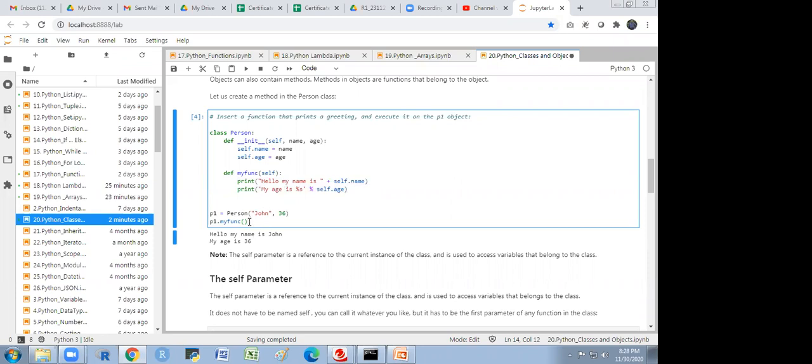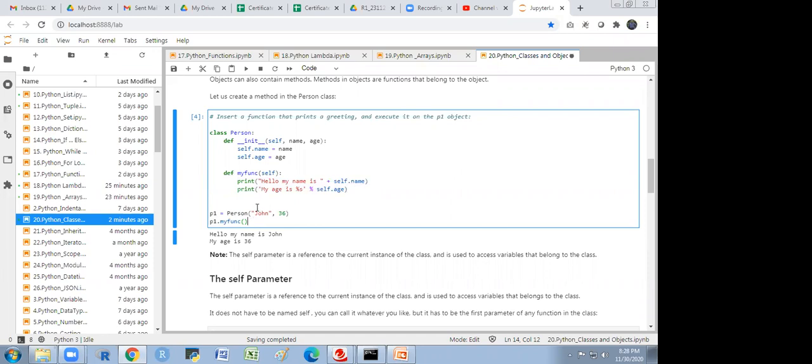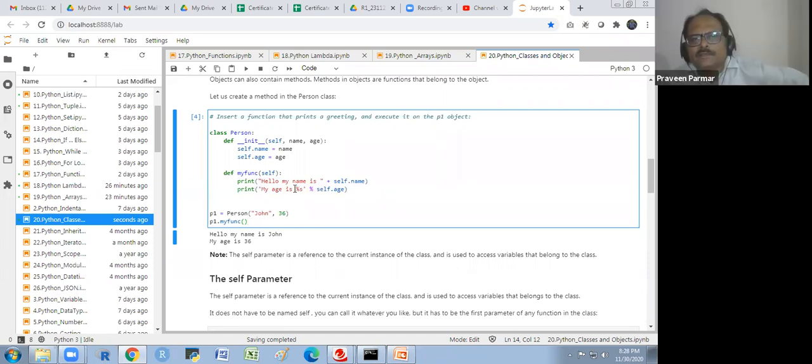Yes, sir. Then percent s is for space inside my func. Just a moment. What I could not understand. Then what? You just wrote print my age is percent s. Okay. Here we are taking some numeric number.